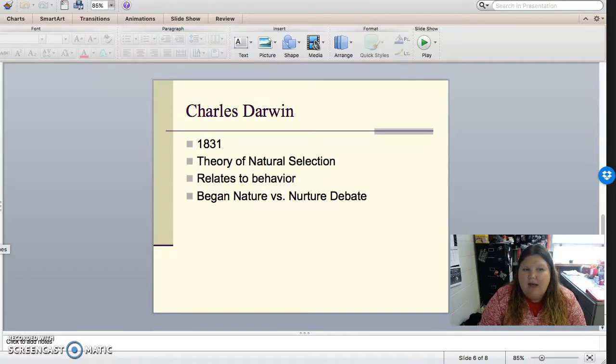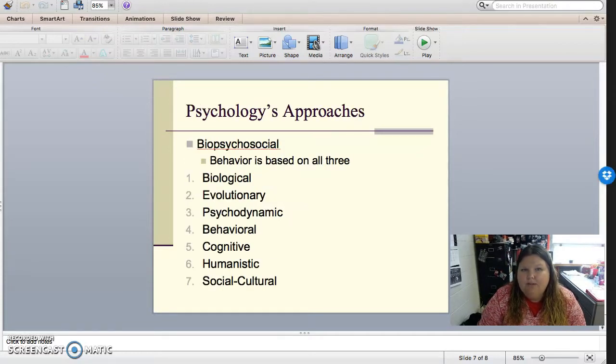So not only do we have the nature versus nurture debate, we also have different approaches to psychology. Most of the time we look at what's called a biopsychosocial approach, which is looking at biology, psychology, and social factors together. Individually, the biological approach is looking at our brain chemistry, our neurobiology, and how those aspects influence our behaviors.